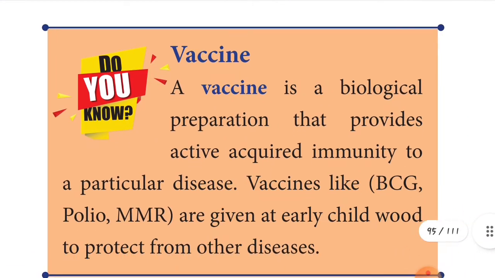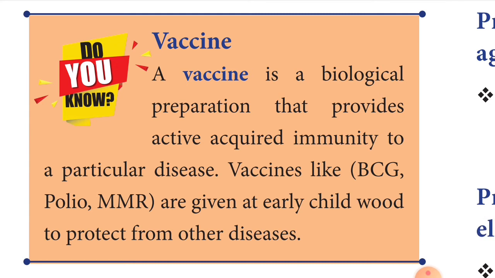Do you know what a vaccine is, children? A vaccine is a biological preparation that provides acquired immunity to a particular disease. For coronavirus you should take a vaccination, such as COVID vaccination or Covishield. Vaccinations like BCG, polio, and MMR are given in early childhood to protect you from other diseases also. Is this clear to you, children?